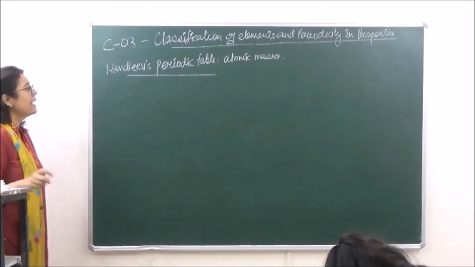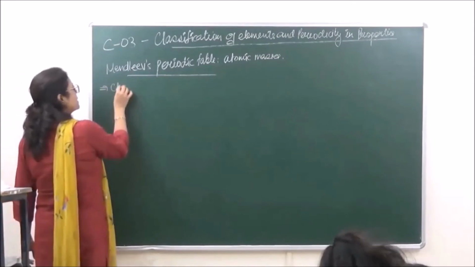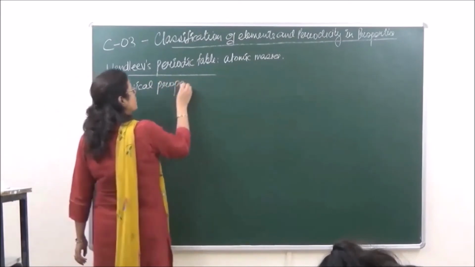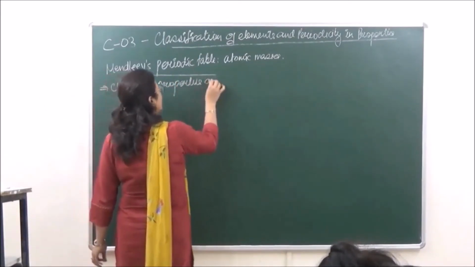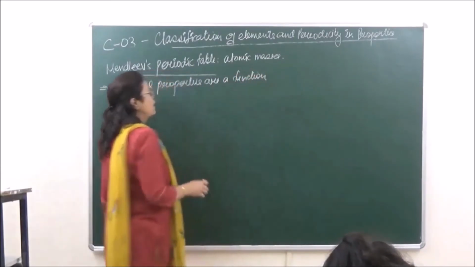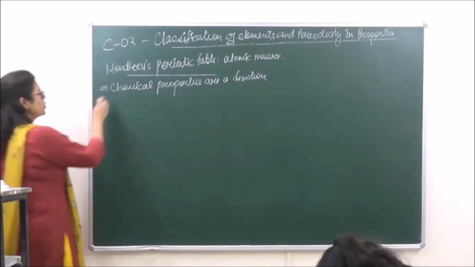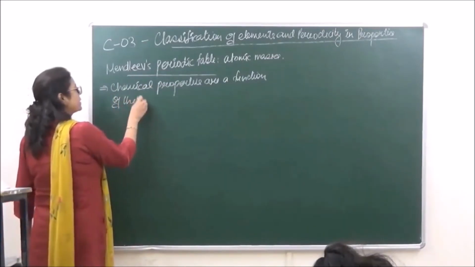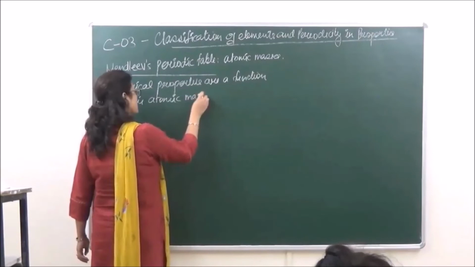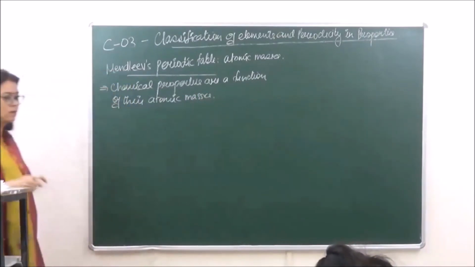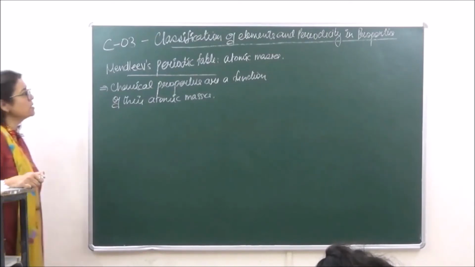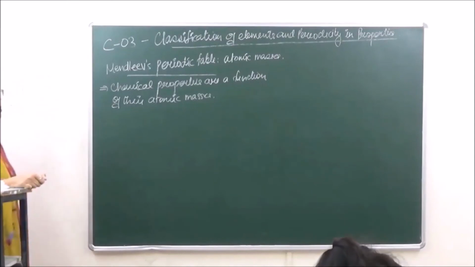And he said that the chemical properties of elements are a function of their atomic masses. Right? So chemical properties are a function of their atomic masses. This was Mendeleev's periodic law.